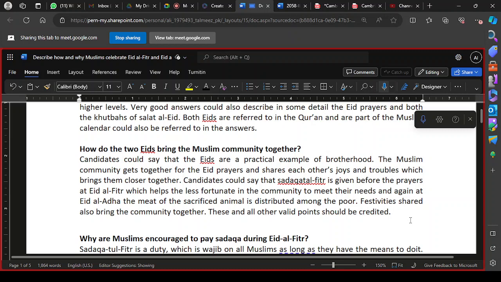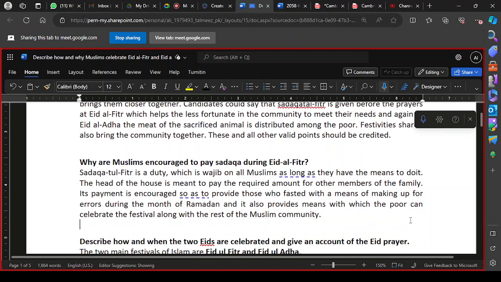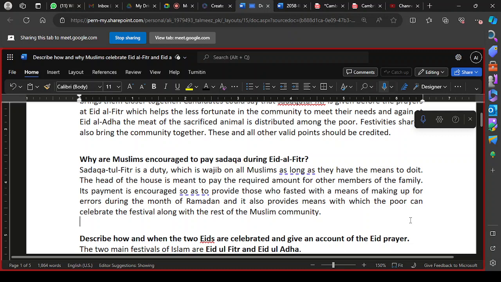Then we have a question: why are Muslims encouraged to pay Sadaqatul Fitr? I told you because of two reasons. First of all you have to identify that Sadaqatul Fitr is a charity, a duty which is wajib, obligatory on Muslims who have the means to do it, those who can spend it on the poor people.